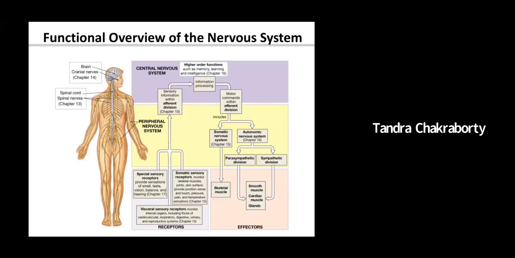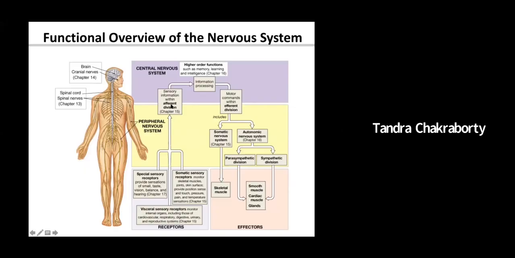Here is shown a much more advanced division, and we will learn as we go along the entire division, how different systems work differently. Just a little bit more information: all the information from your body, the receptors, can be somatic receptors or visceral receptors, which are present on the surface of your skin and on the surface of the different organs of your body.